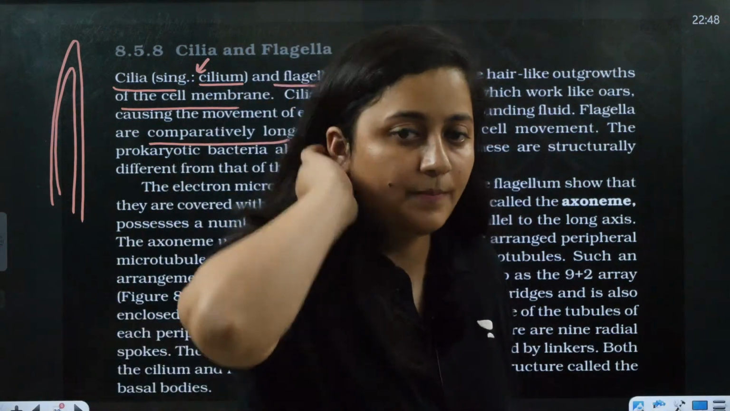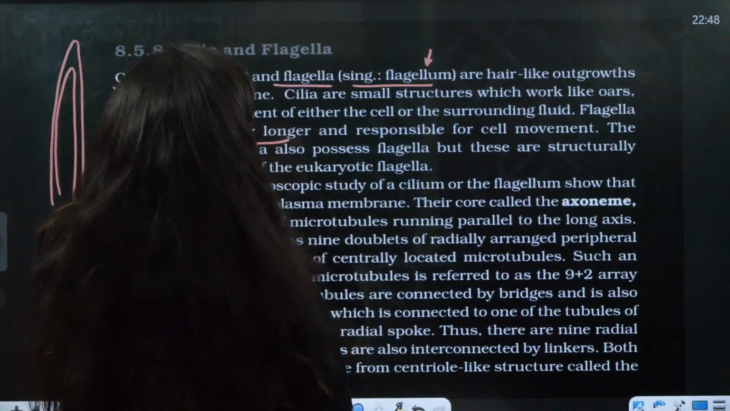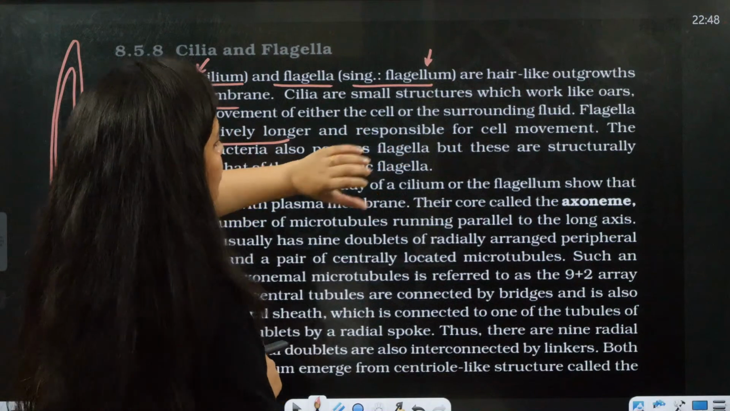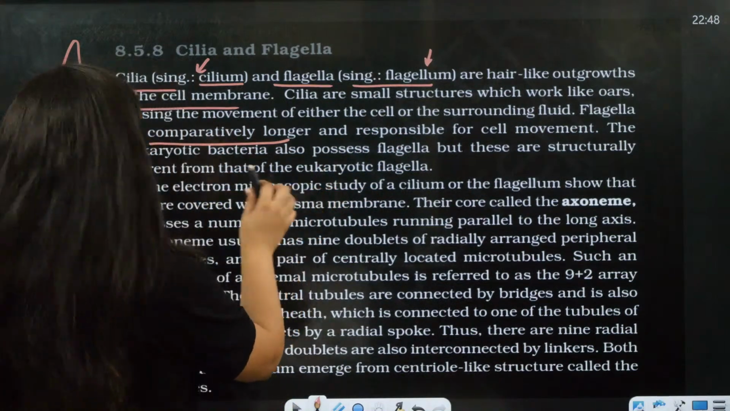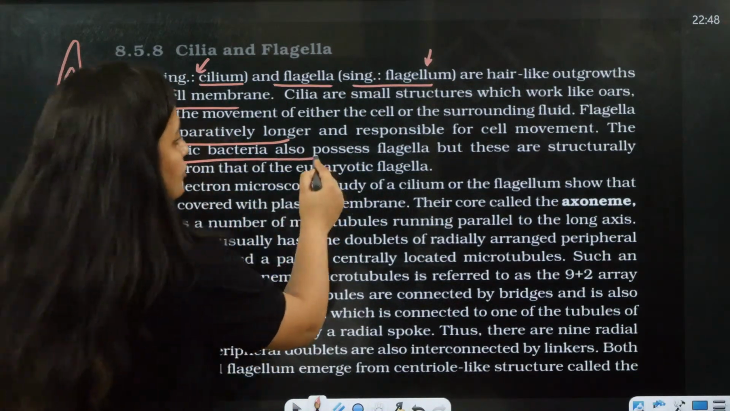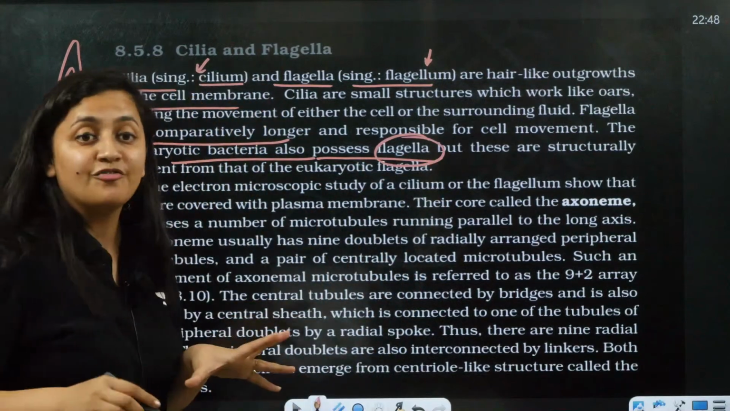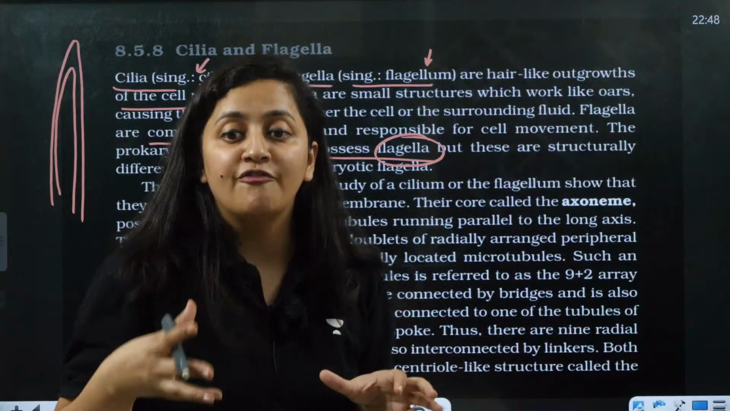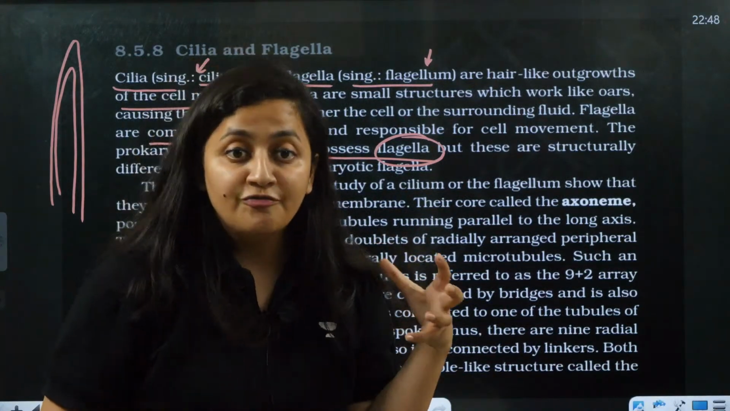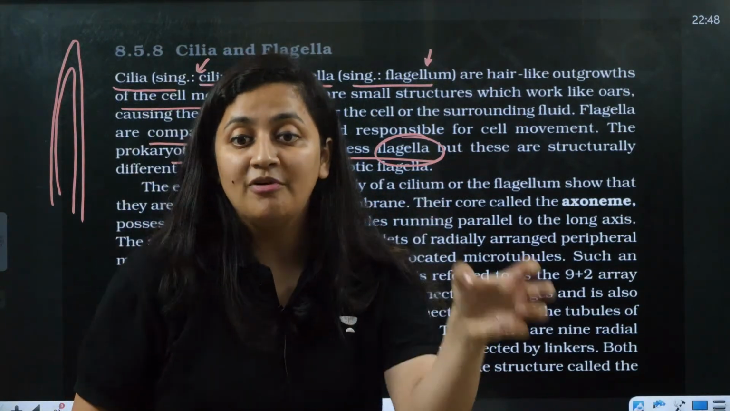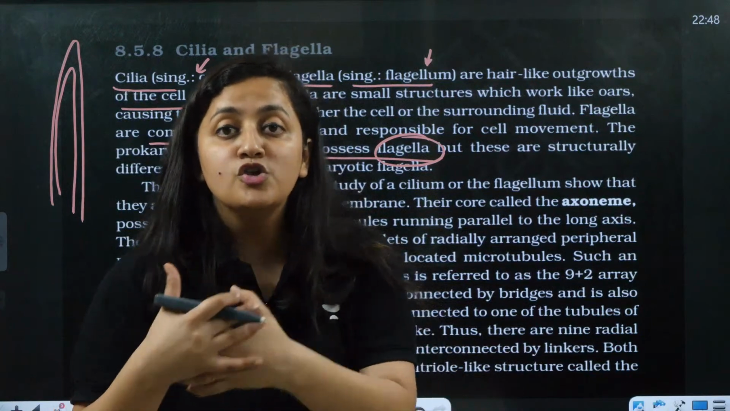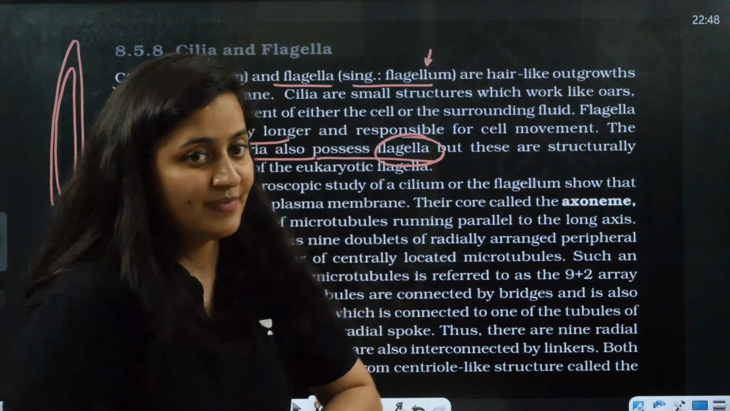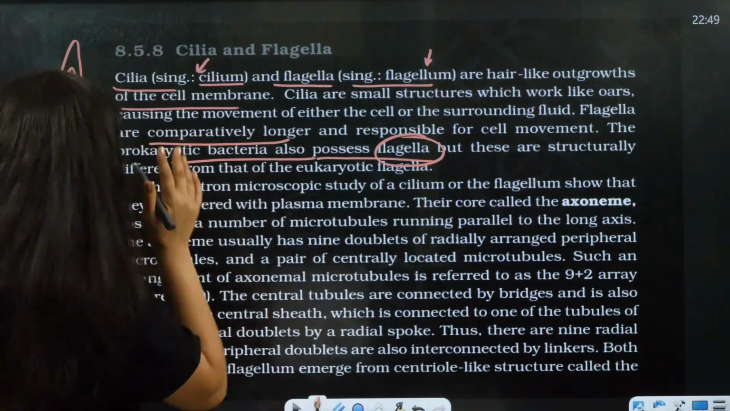Okay, so now here you can see cilia are the small structures. Okay, this part is done. So the prokaryotic bacteria are also having flagella, but remember in the case of prokaryotes, the flagella is made up of flagellin protein, but when you talk about the eukaryotes, it is made up of microtubules.